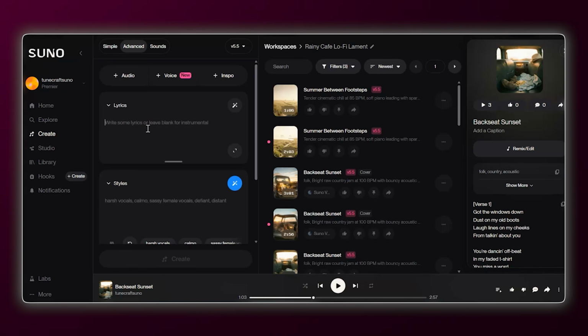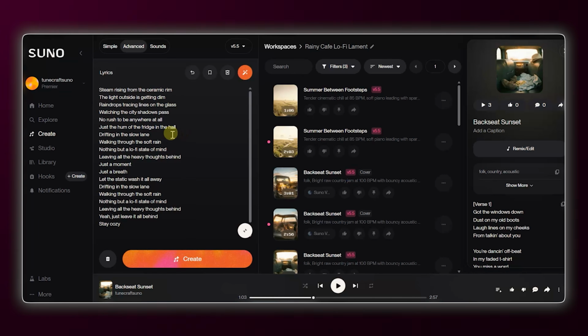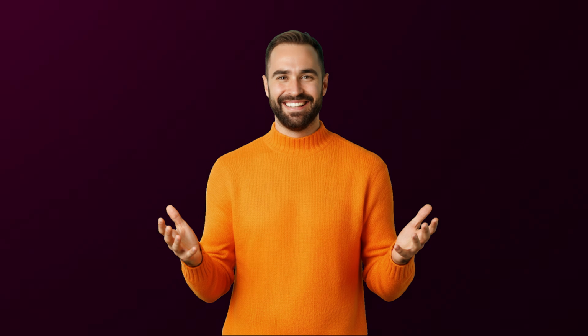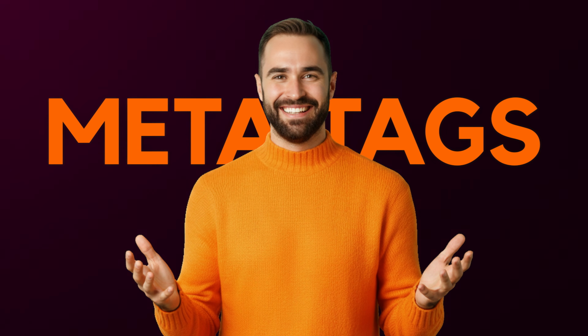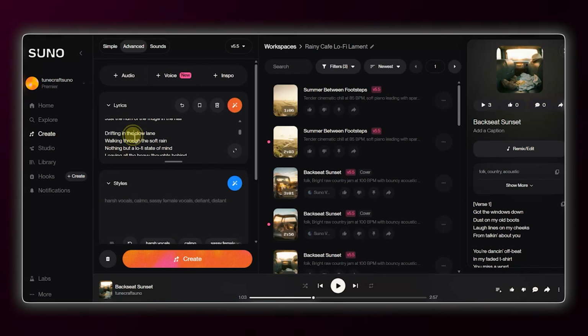The biggest mistake people make is putting lyrics in the lyric box right away. We aren't going to do that. Instead, we're going to use the lyric box to build the bones of the song using meta tags in brackets. Think of this as the architectural blueprint. Let's start with a live example.